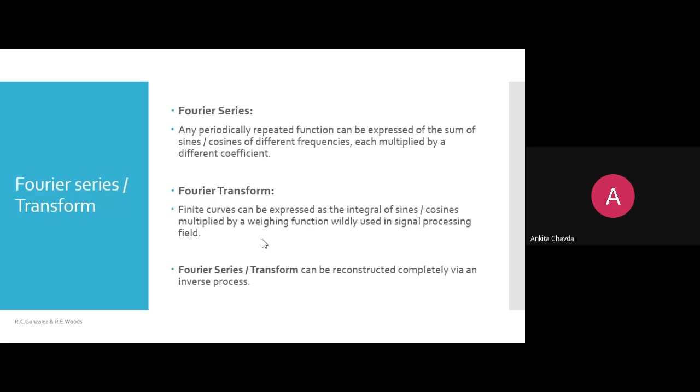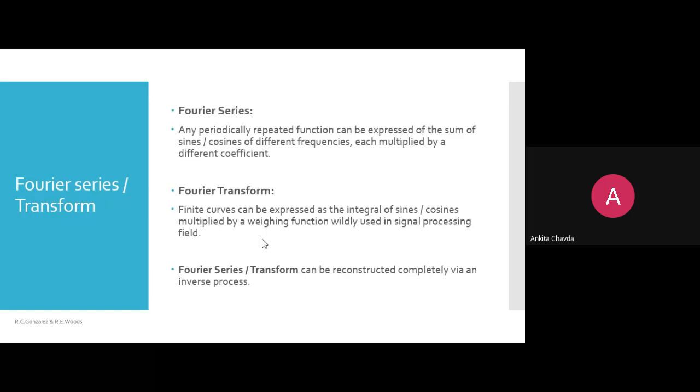Here we will talk about analog also, and then we will move on to the discrete Fourier transform, because if we are working with the computer, if we have a digital image, then we have to work with the digital Fourier transform, right? So a Fourier series or transform can be reconstructed completely via an inverse process.